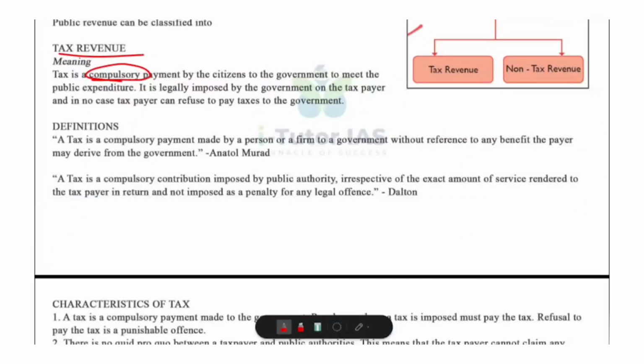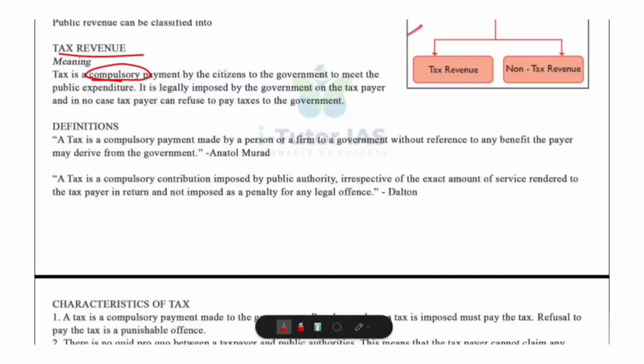What is meant by legal obligation? It is collected according to law. And there is no direct benefit. That is, when you pay a tax, you do not get a specific service in return. For example, paying income tax does not mean you get a special road or special facility. Okay, so tax is a compulsory legal payment to the government without expecting any direct benefit in return.